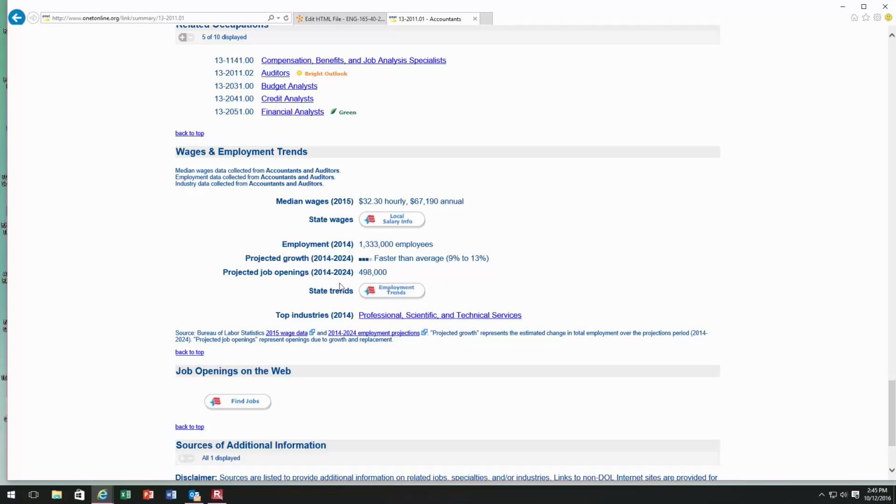Okay, and then the number of projected job openings through 2024. So that's great information for you to have for yourself, and it's also information that you could incorporate into the semi-formal report in that introduction section.